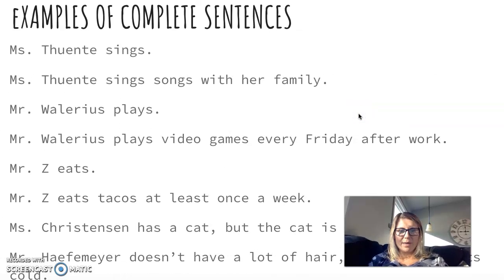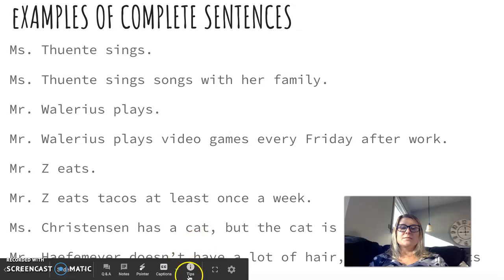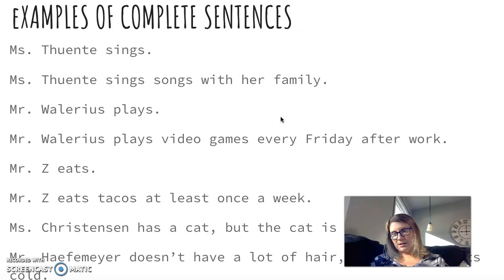Mr. Halfmeyer doesn't have a lot of hair, so his head is cold, I think it says. I don't know, my face is in the way. Mr. Halfmeyer is the subject. It's who we're talking about. It's the predicate. This one's tricky. Again, it's have. He doesn't have a lot of hair. Hair can't be a predicate. Head can't be a predicate. What does the subject do? Or what is the subject? What do they have? A lot of times the word have or has is the predicate.